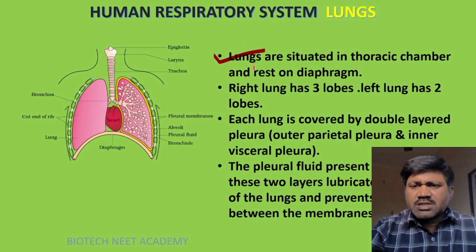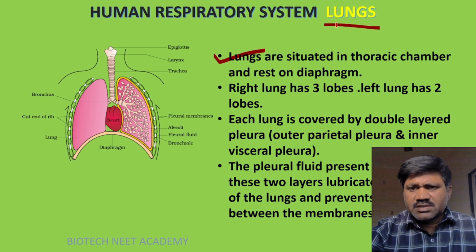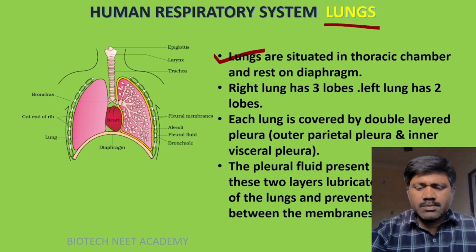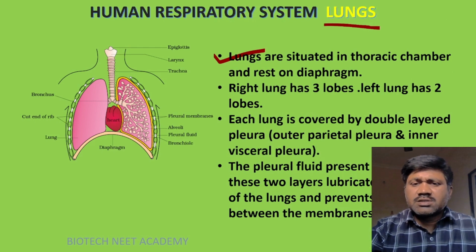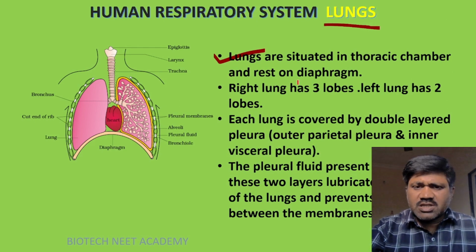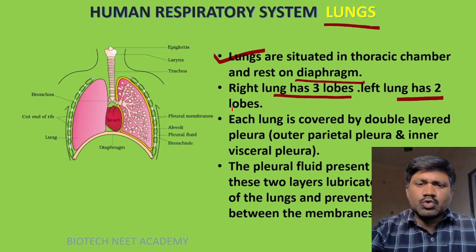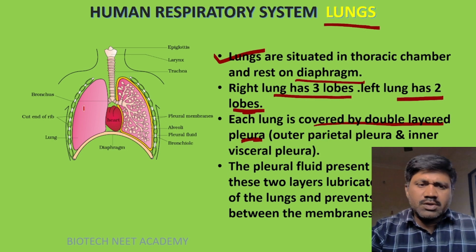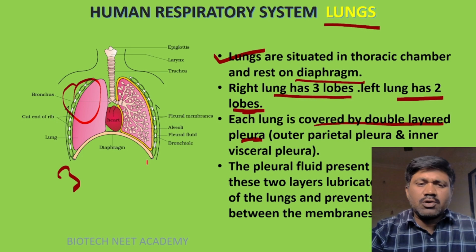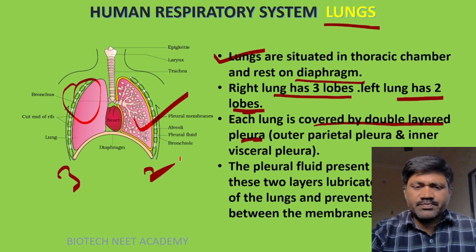Lungs are situated in the thoracic chamber. Next, lungs. Lungs are situated in the thoracic chamber and rest on the diaphragm. Right lung has 3 lobes and left lung has 2 lobes. Each lung is covered by double layered pleura. So this is the right lung, which has 3 lobes, and this left lung has 2 lobes.